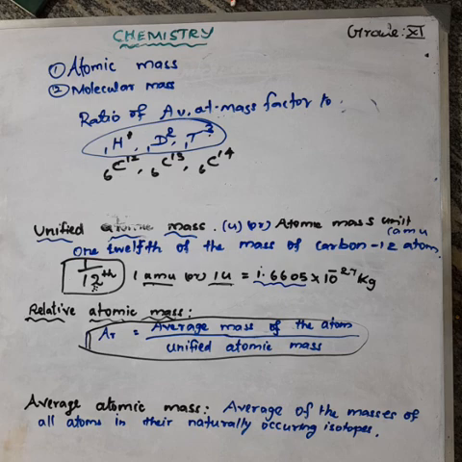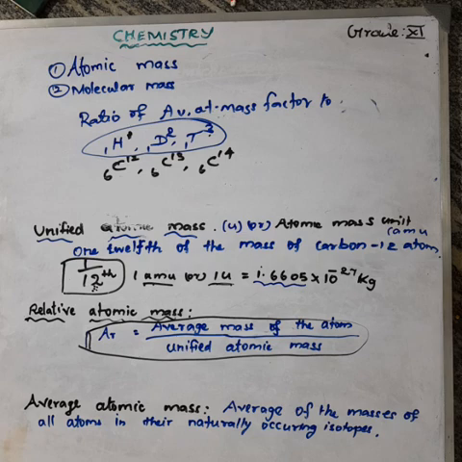Okay, average. What do you mean by average? The average atomic mass is defined as the average of the atomic masses of all atoms in their naturally occurring isotopes. We should take the average of all the atomic masses of the element.